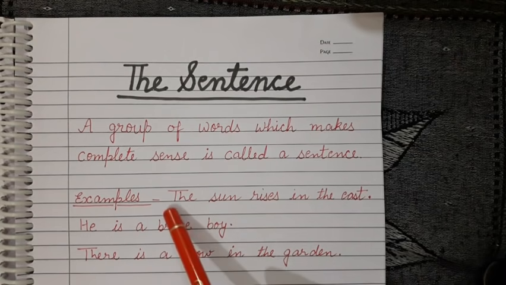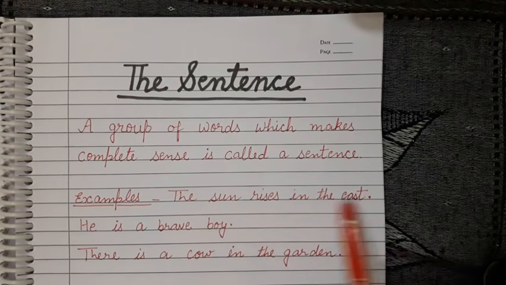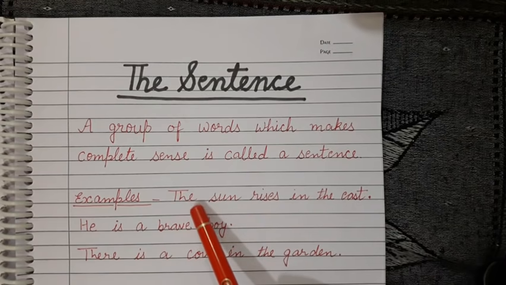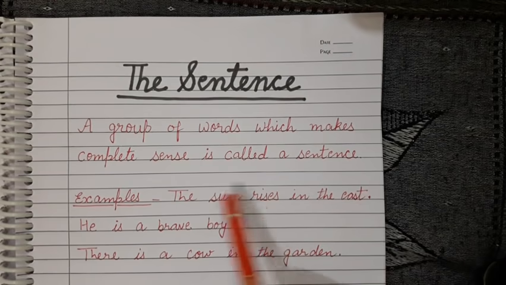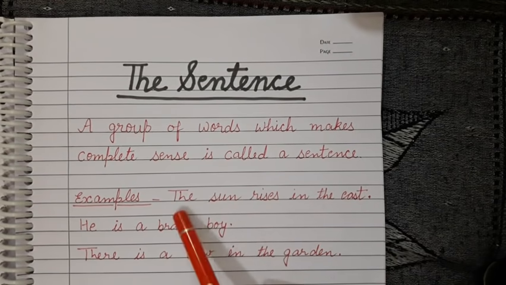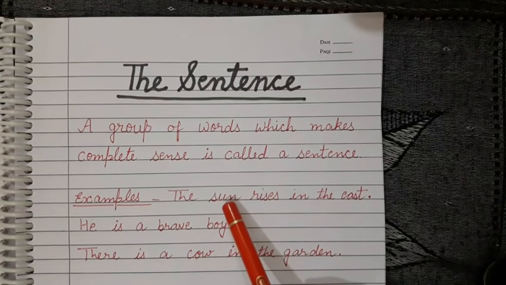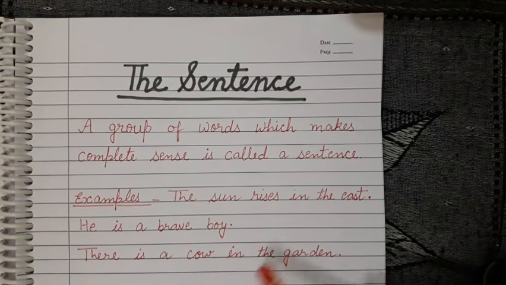As you can see, these are groups of words. Each word, the is a word, sun is a word, rises. So when a group of words gives complete meaning, complete sense, it is called a sentence.